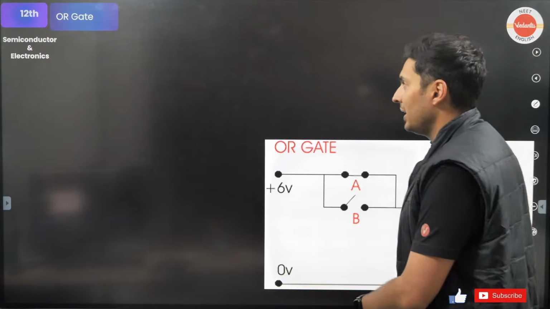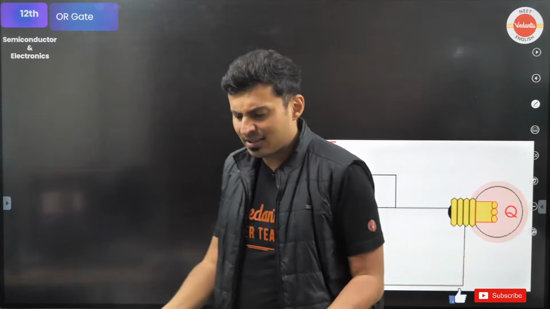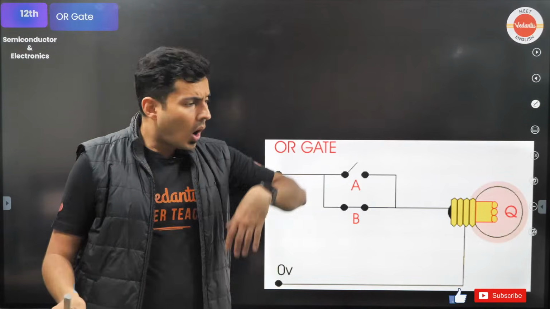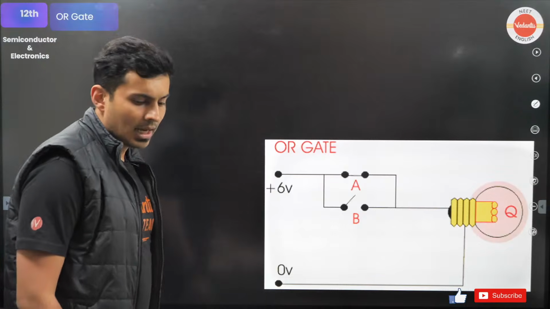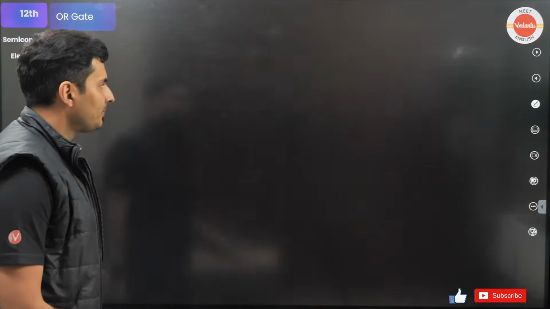So first is an OR gate. So OR means if this is true or this is true, then the entire thing is true. I'll give you a best example of that.